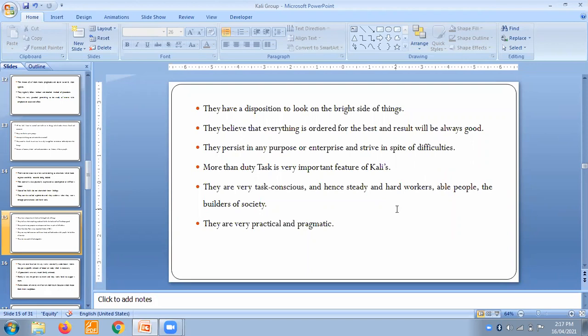a society. It has been said that Kalis are the builders of a society because they give those principles, those values, those moral values to the society. So they are said to be the builders of a society. They are very practical and pragmatic.